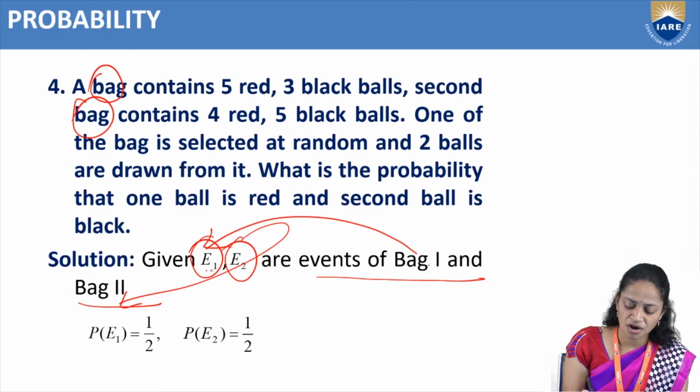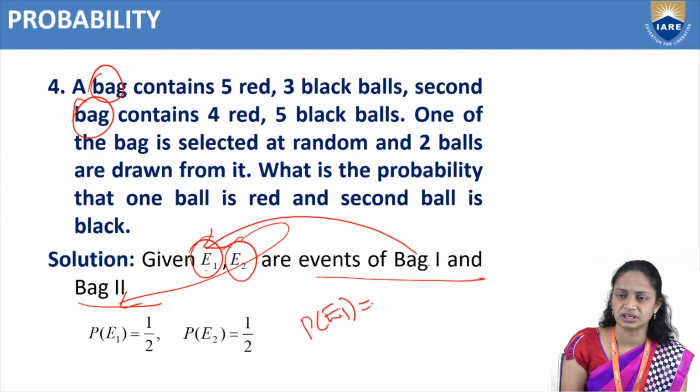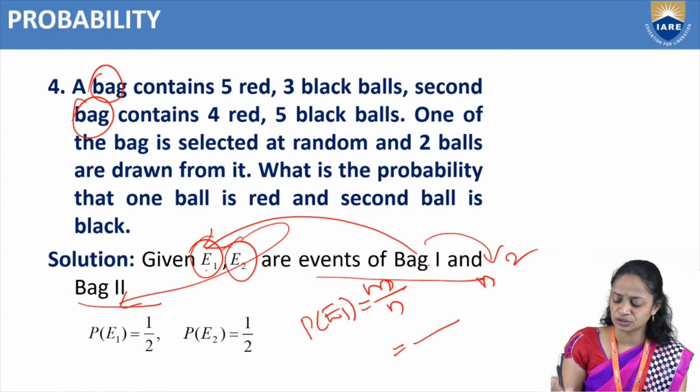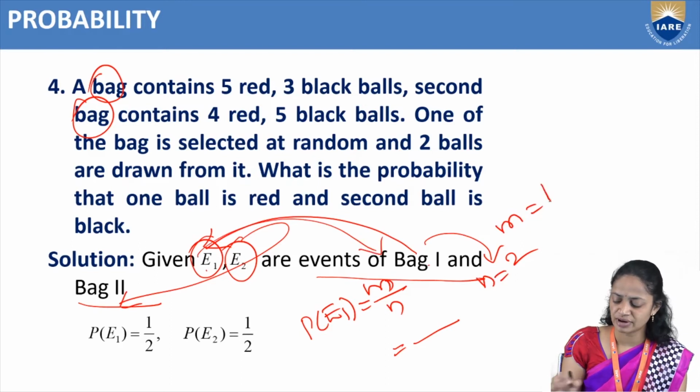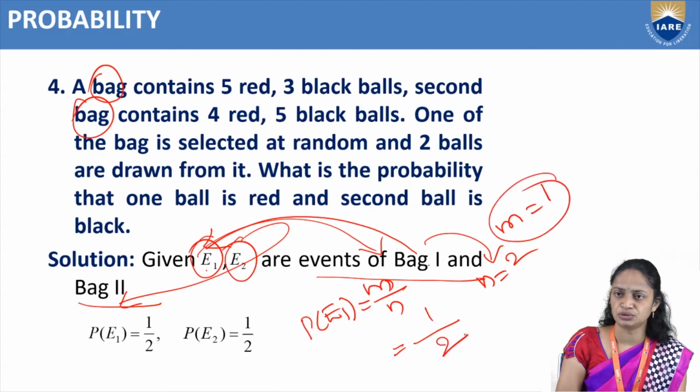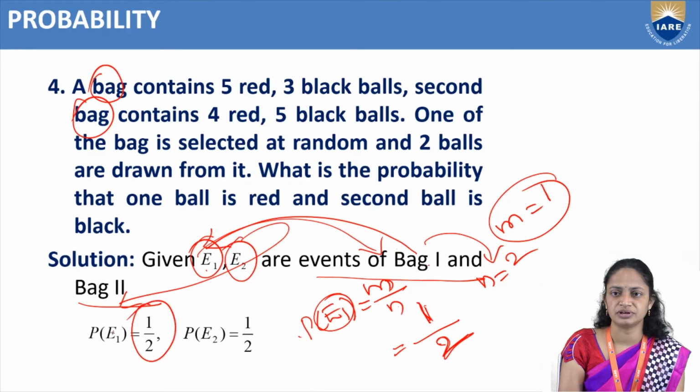So probability of E1, what is the probability formula? Probability of E1 is m by n. Here how many bags are there? We have 2 bags, right? So n equal to 2. What is our favorable event? E1, which is bag 1. So the favorable event is 1, and the total number of events is 2. So probability of E1 equals m by n, that is 1 by 2. Probability of E1 equals 1 by 2.